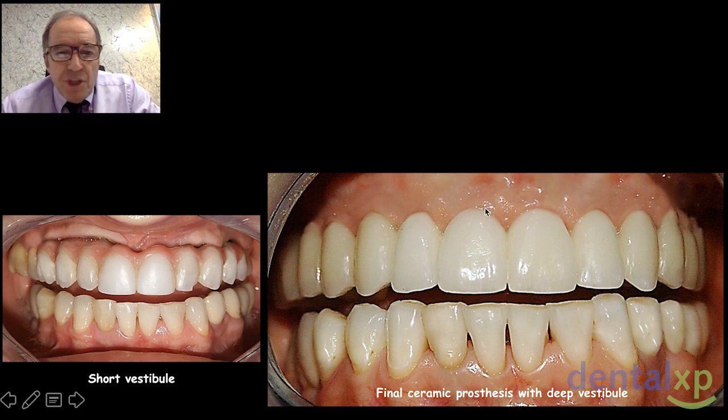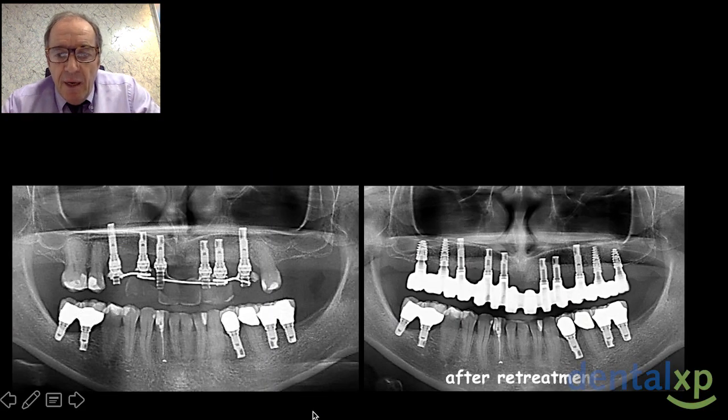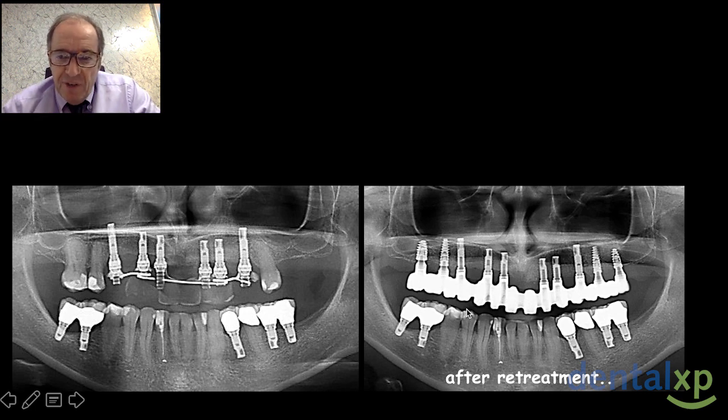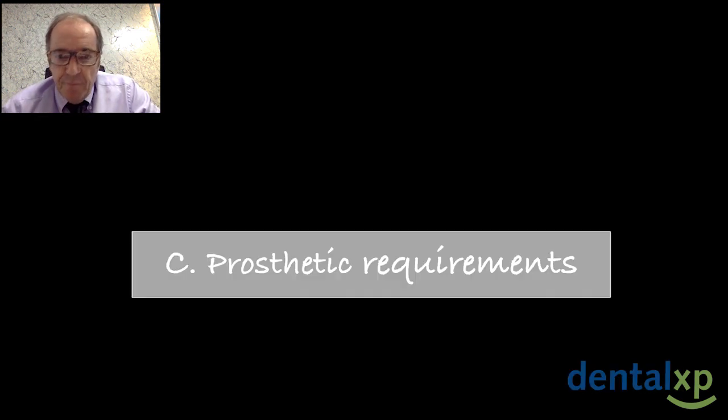And I'm very proud of this result because I started with an aesthetic disaster, and the end of the treatment is very beautiful. Here, after retreatment, the implants are ideally placed and, always the same thing, in a symmetrical way.